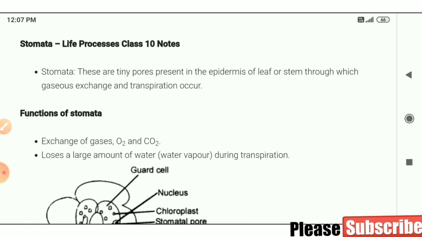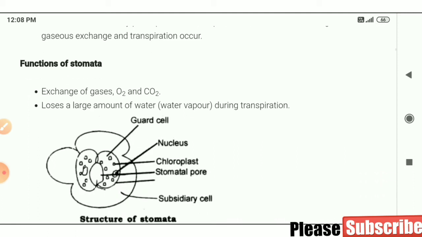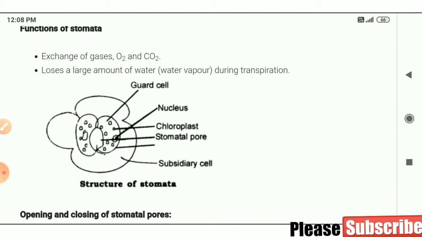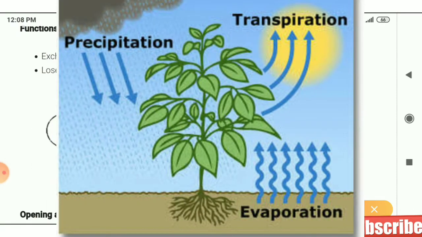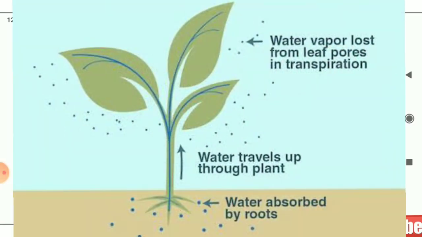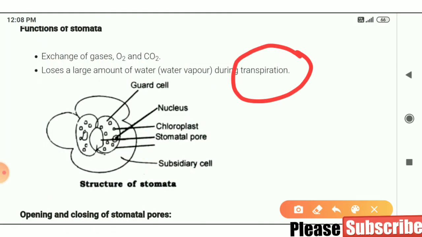Now see stomata. I have told you what stomata is. These are tiny pores present in the epidermis of leaf or stem through which gaseous exchange or transpiration occurs. What are the functions of stomata? Exchange of gases like oxygen and carbon dioxide. Loss of a large amount of water during transpiration. What is transpiration? The removal of excess water from the plant's parts is known as transpiration.